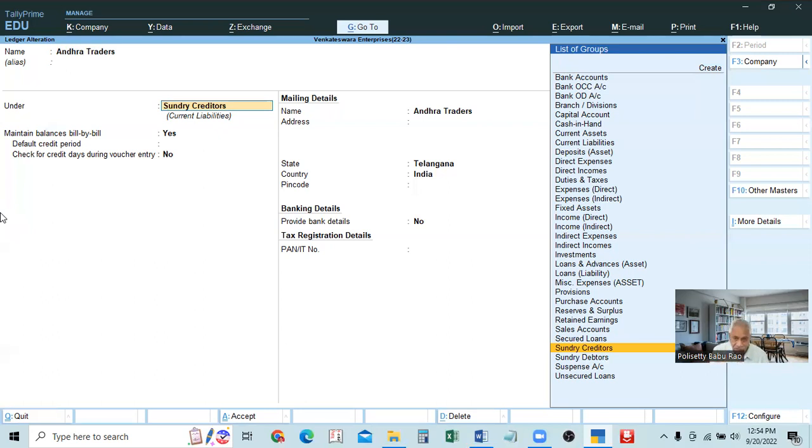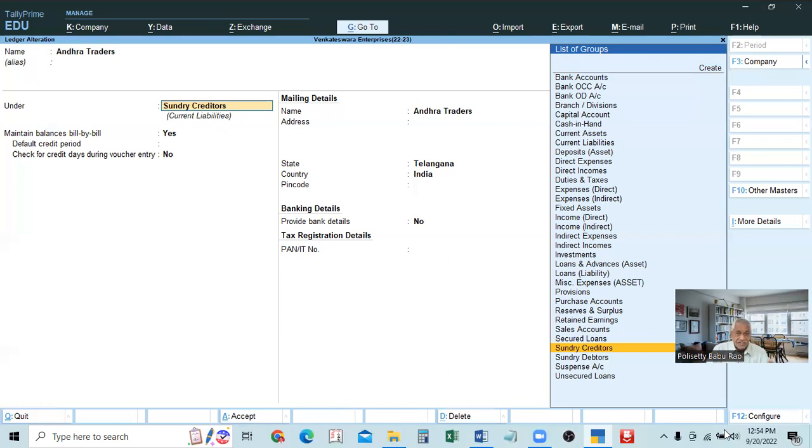We have to get the feature. If the feature is not available, we have to get the feature. Here, see here, if you take the opening balance is not here, so that feature is not available. If there is opening balance, feature is there. If there is balance, we enter the balance. If there is no balance, we don't enter the balance. But the feature is there. But here the feature itself is missing. If the feature is not available, we have to get the feature.